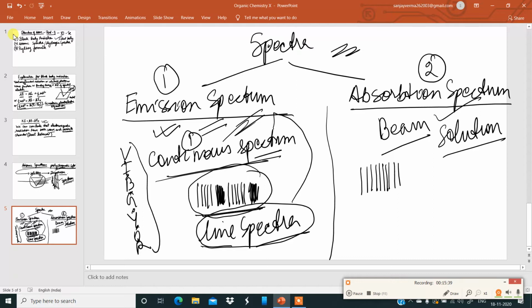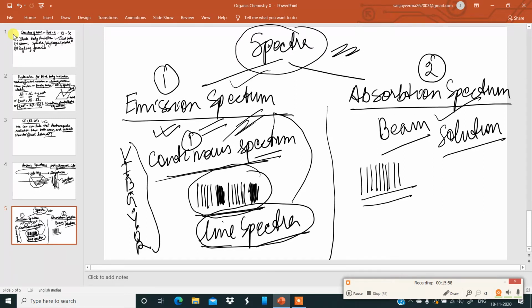These lines are called absorption spectrum. These dark lines appear due to the absorption of certain wavelengths. Why do they appear? Because certain wavelengths of light are getting absorbed. That is why we are getting dark lines. Now I hope you have got some idea about the spectra.